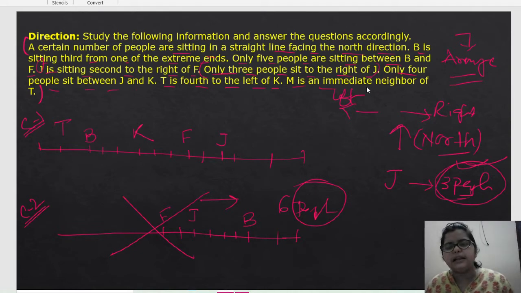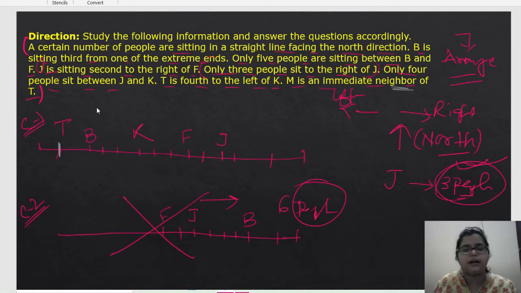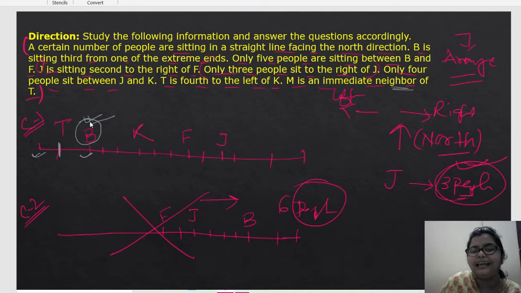Next. M is an immediate neighbor of T. So see, this is T. And what is given here? Immediate neighbor. Now see, the immediate neighbors of T are this one and this one. These two are the immediate neighbors of T. But it is already given that one of the immediate neighbors of T is B. Okay, we already know about that.